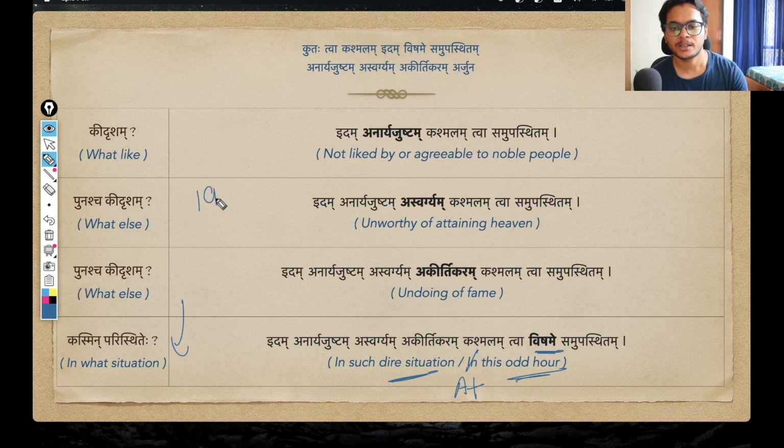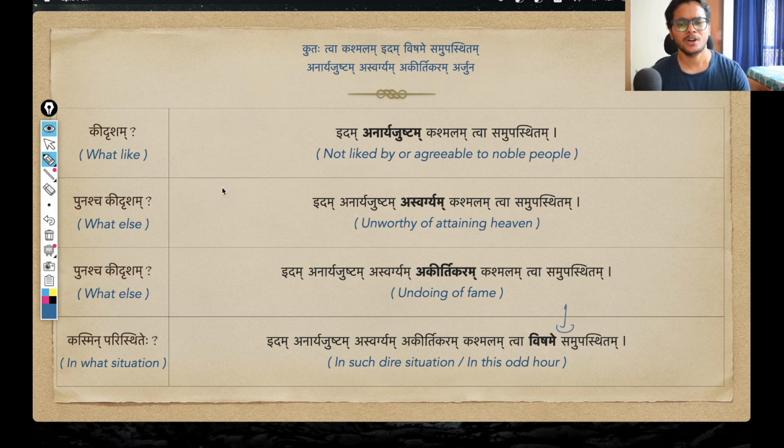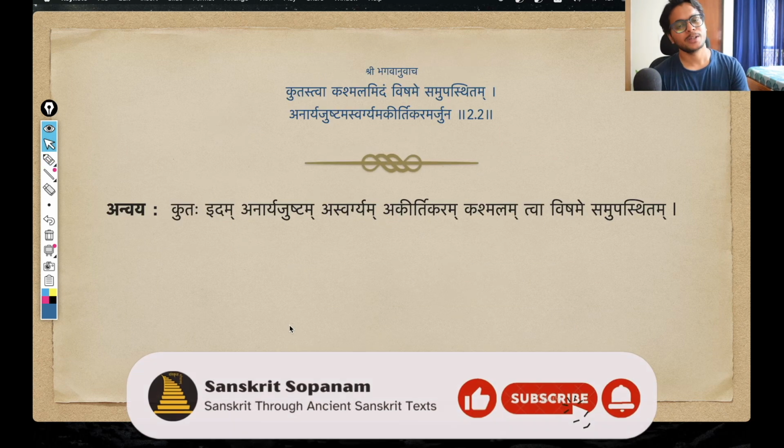The pratipadik here is Visham. This word Visham is generally used to refer to something that is odd. This pratipadik can also be used to describe an odd time, an inconvenient situation, an inconvenient timing, an odd hour. So Vishame, of course, is the seventh case singular, Saptami Vibhakti Ekvachan form. Why? Because I want to say at or in this inconvenient situation or at this odd hour. At or in, we convey using the seventh case. So Visham changes into Vishame. That is what it means.